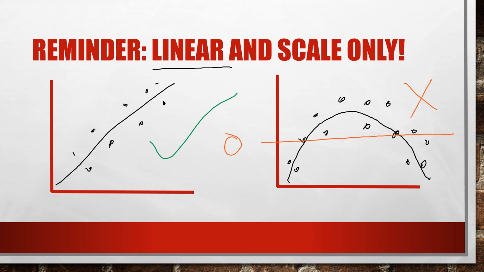So the Pearson correlation is only good for linear straight line relationships, and also it's only for scale variables. So scale variables are things you can average. They're numerical. So this wouldn't be good for categories like gender, race, or other things like that. It's only for scale numerical variables that you can average. So just remember this when you're doing correlations.